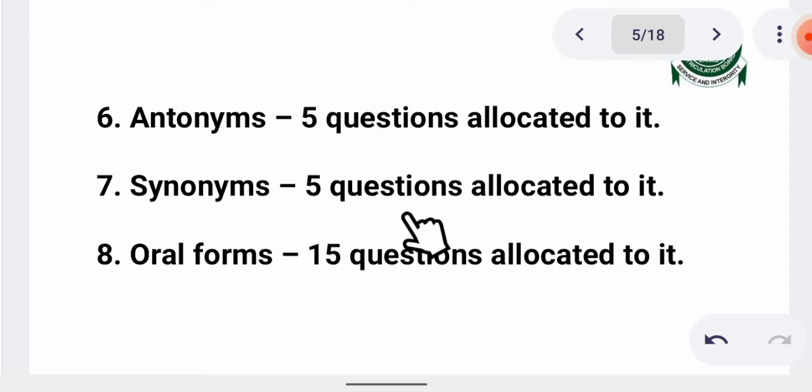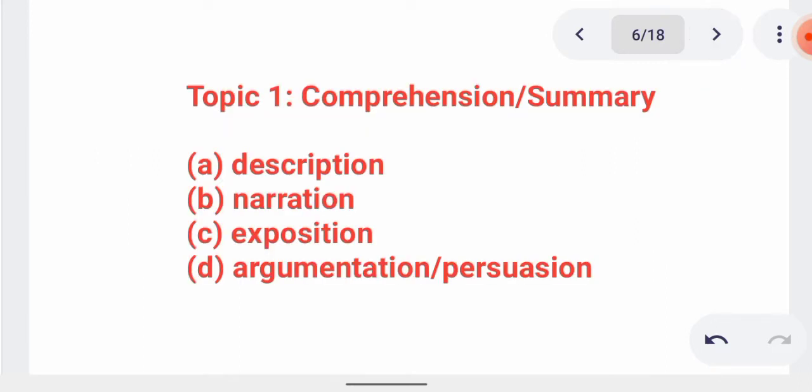Now let us move further to see the rest. Here are antonyms. Questions from antonyms will be 5. What are antonyms? Words of opposite meaning. Then synonyms, which are words that have different spellings but the same meaning. Then oral forms, you know what oral English is. 15 questions are allocated to oral forms.